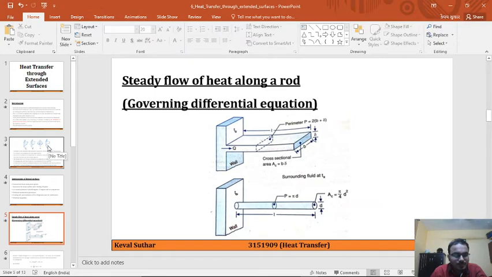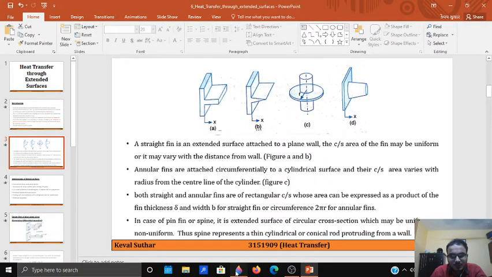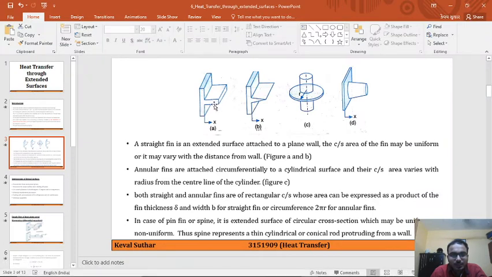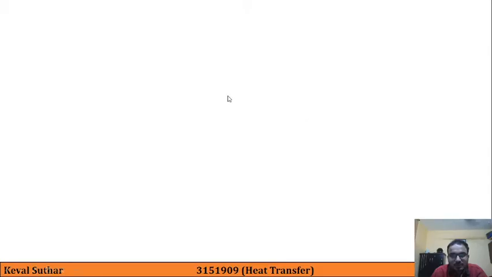In previous theory I told that this is the width B and this is the thickness delta.